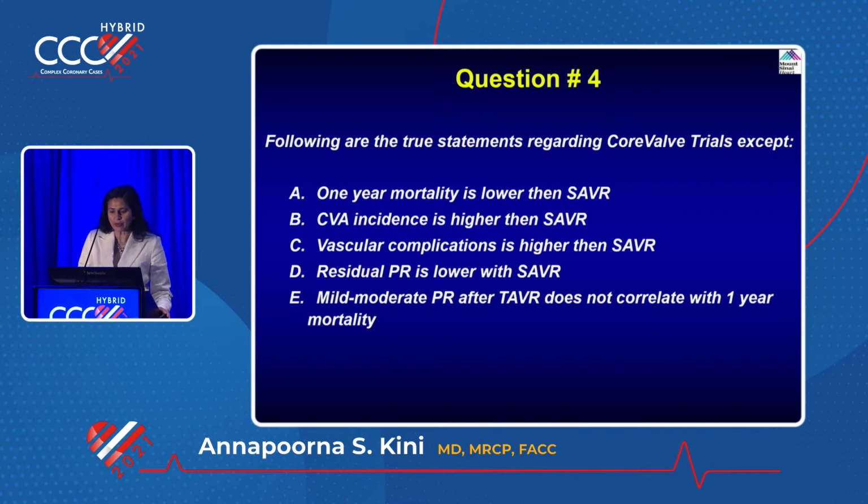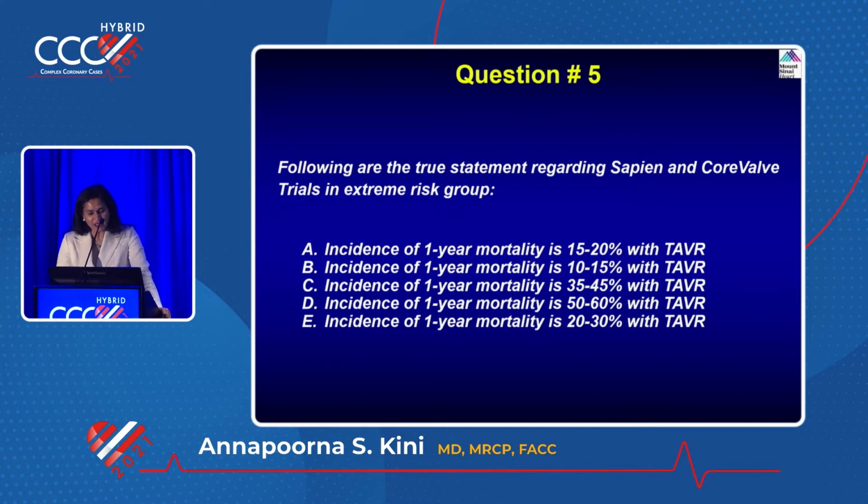Following are the true statements regarding CoreValve trials. One-year mortality lower than TAVR, CVA incidence is higher, right? True. Vascular complication, oh my God, it's all wrong. This is the same question, no? Okay, following are the true statements regarding SAPIEN versus CoreValve trial in the extreme risk group. Is the one-year mortality? What is the one-year mortality?